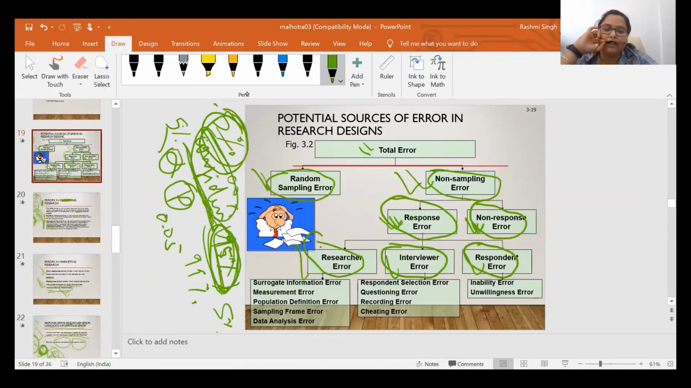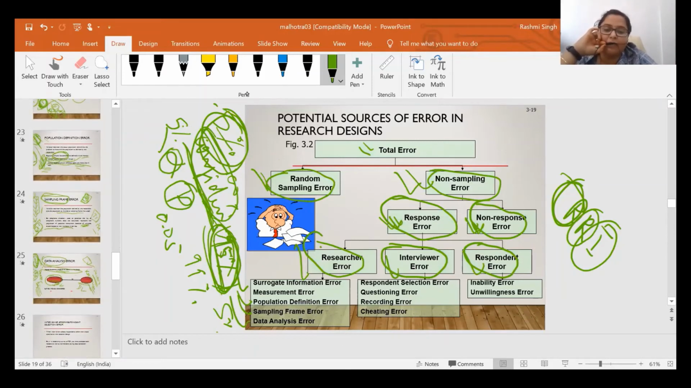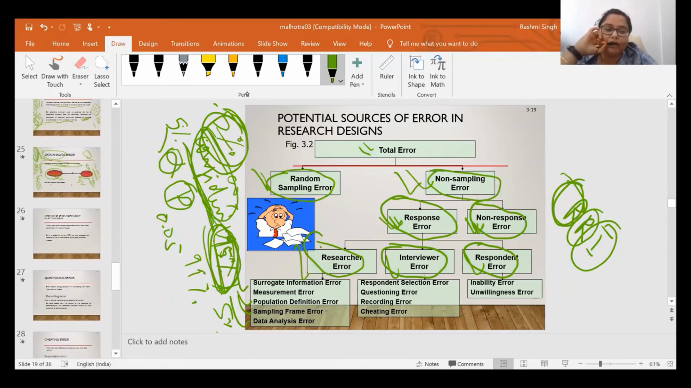Like under this, response error is classified as researcher, respondent, and interviewer error. Or in short, you can say RRI. The first R represents researcher, the second R represents respondent, and I represents interviewer error. Now this researcher error is further classified as surrogate information error, population definition error, sampling frame error, and the data analysis error. Now the second that will come is the interviewer error.